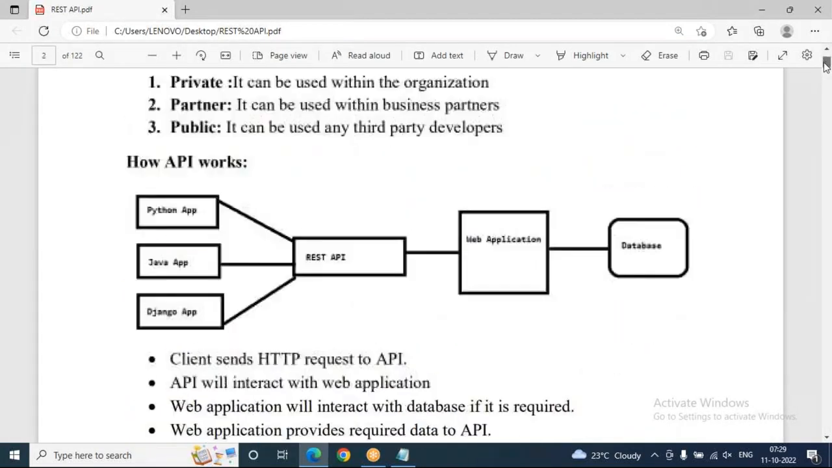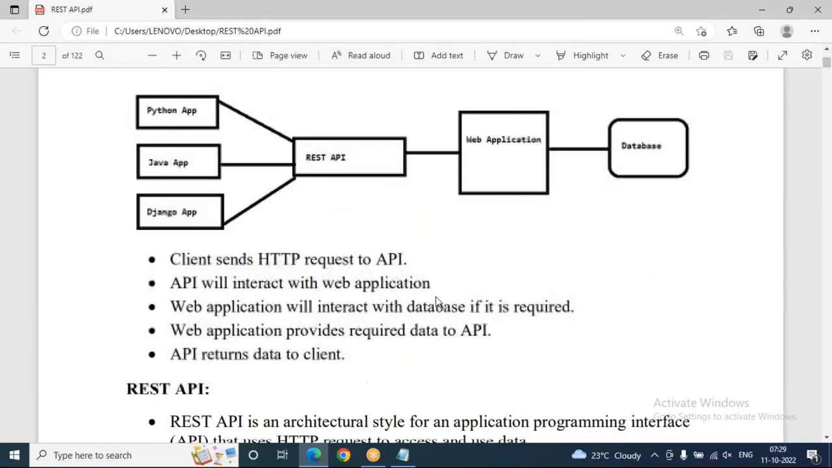Django REST framework. Now you can see how API works. This diagram clearly says that there are different types of applications: a Python application, a Java application, a Django application. These applications can communicate with the REST API. The REST API can communicate with the respective web application. If this web application needs any data from the database, it can communicate with the database. That's what you can notice here.